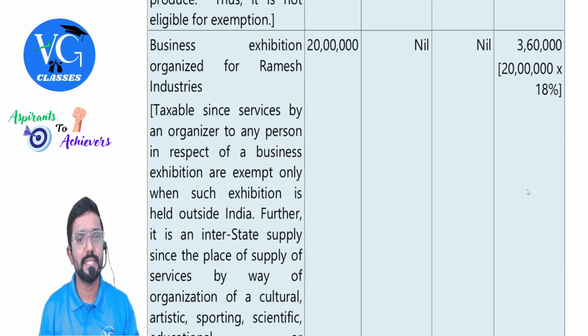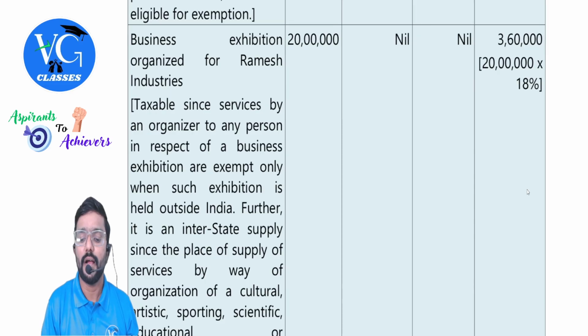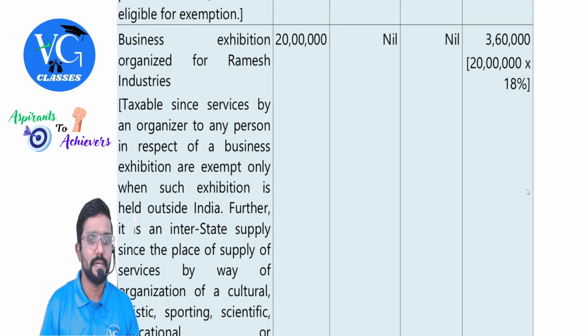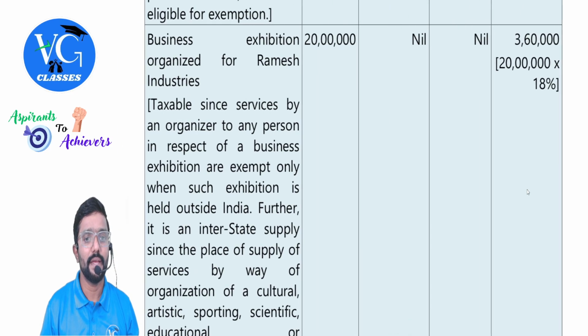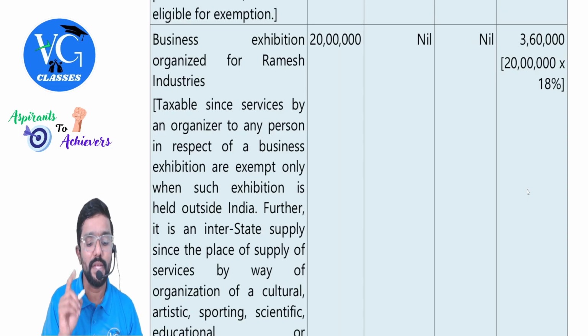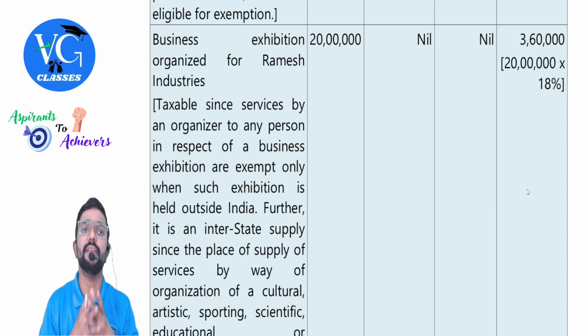Next, business exhibition organized for Ramesh Industries. I guess it was in Delhi. Clear? Sir, is it taxable? Yes. And interstate supply, 18% IGST. Taxable since services by an organizer by any person in respect of business exhibition are exempt only when such exhibition is conducted outside India. But here it was conducted in India only.